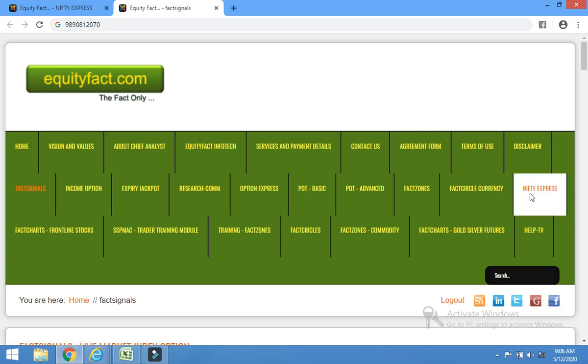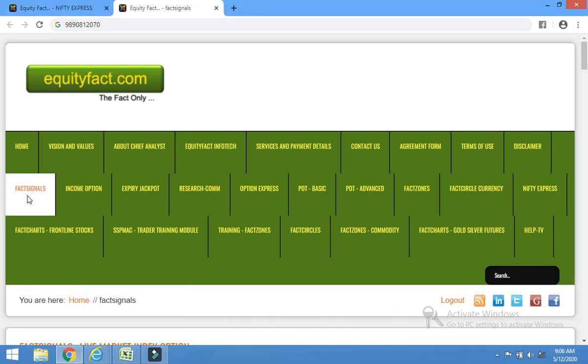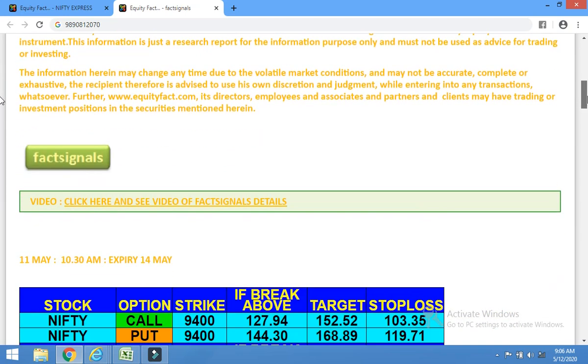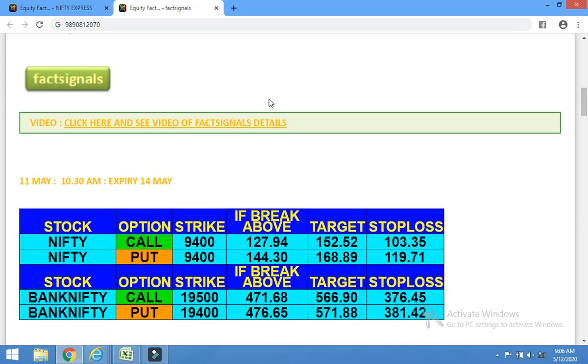Once he looks at Nifty Express and the Nifty Express calls have hit the target in the opening, then he will not look at Nifty Express calls and he will wait for fact signals, and fact signal calls are updated at 10:15 a.m. These calls are updated at 10:15 to 10:30. This is the call timing, 10:15 to 10:30. If these calls are updated at 10:30, I will write 10:30. If the calls are updated at 10:15, I will write 10:15.